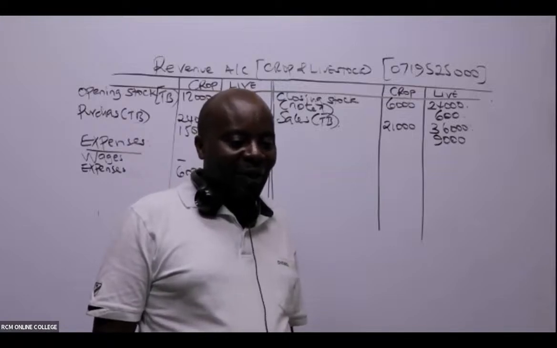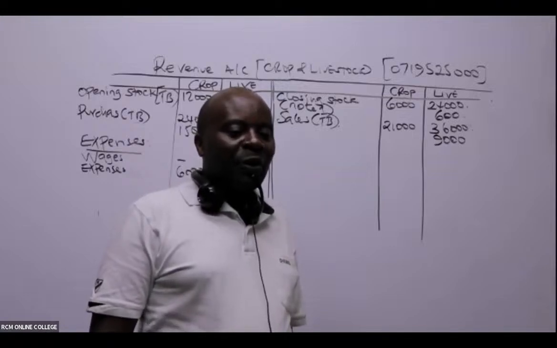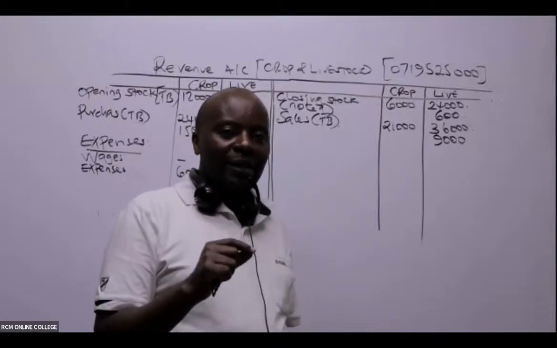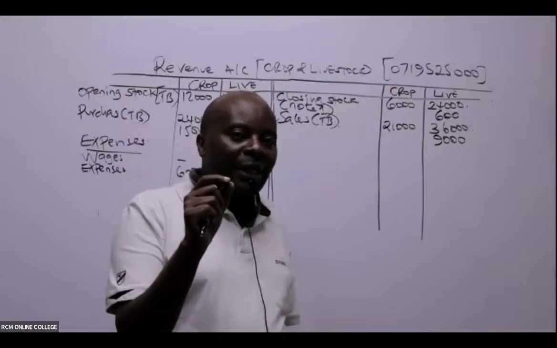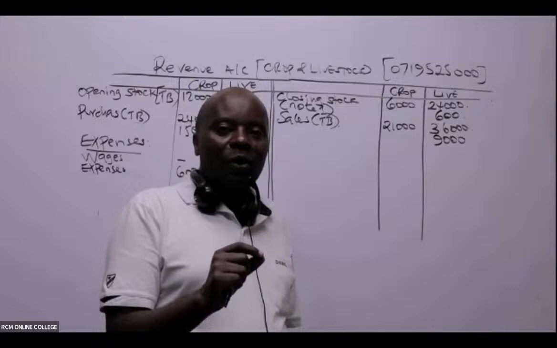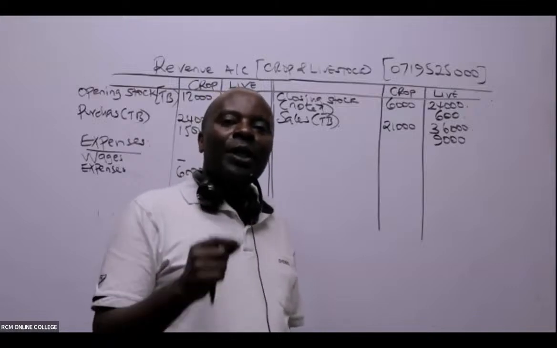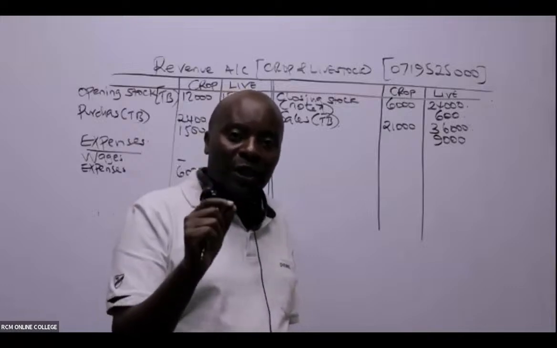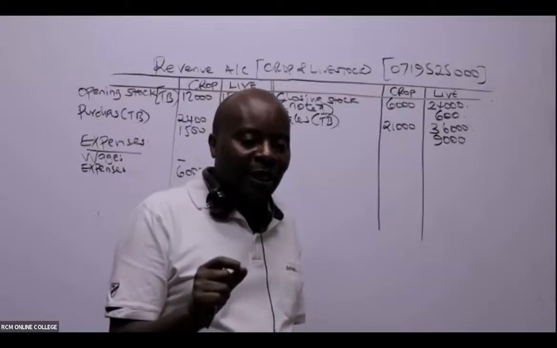Kibisa Joanne, great. Because the examiner is now changing his style. He's making the questions a little bit difficult, so we also need to change how we study. We need to cover more content. We as teachers need to simplify your content a lot, but you guys also need to do your part.